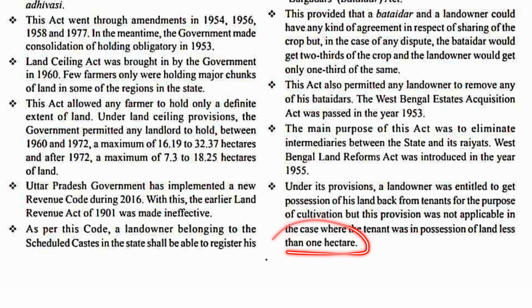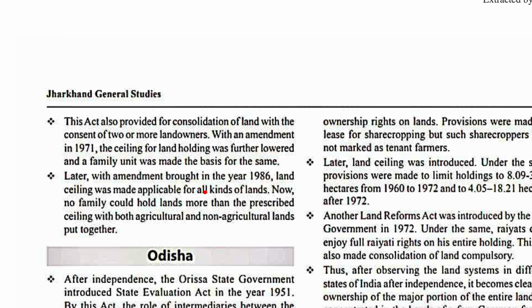With the amendment in 1971, the ceiling for land holdings was further lowered and a family unit was made the basis for the same. Later, with amendments brought in the year 1986, land ceiling was made applicable for all kinds of lands. Now, no family could hold land more than the prescribed ceiling for both agricultural and non-agricultural land put together.